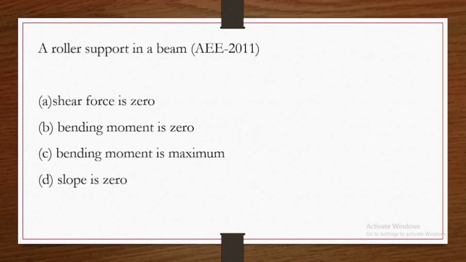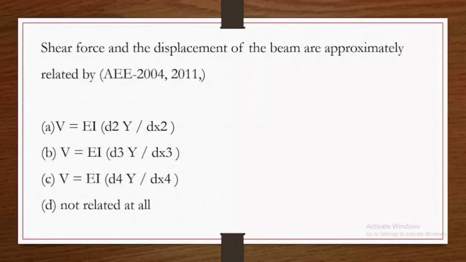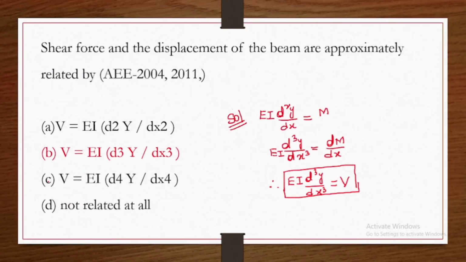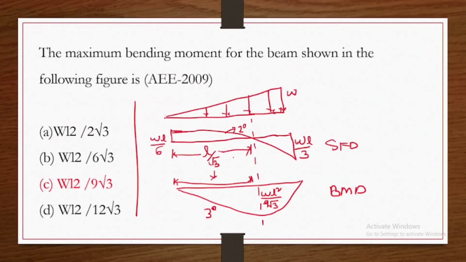Next question. A roller support in a beam. Option B, bending moment is 0. Next question. Shear force and the displacement of the beam are approximately related by. Option B is the correct answer. Next question. The maximum bending moment for the beam shown in the following figure is. Option C is the correct answer.